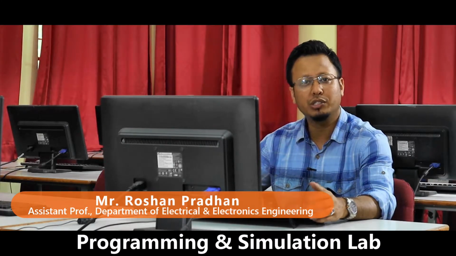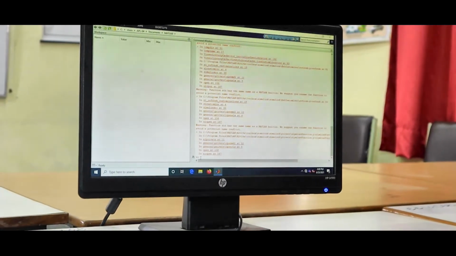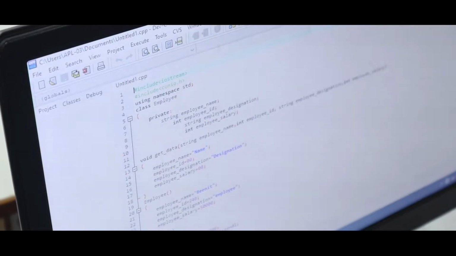So basically this lab is dedicated for subjects which are related to programming and simulations. There are many subjects in the department where EEE students are introduced to programming subjects like C++, Java. In addition, there are also subjects which are specifically related to electrical engineering, such as simulation software such as Simulink, MATLAB and PSCAD, ETAP, all the softwares which are used. So students in the department can come and use those software, learn those softwares, for which this lab has been dedicated.